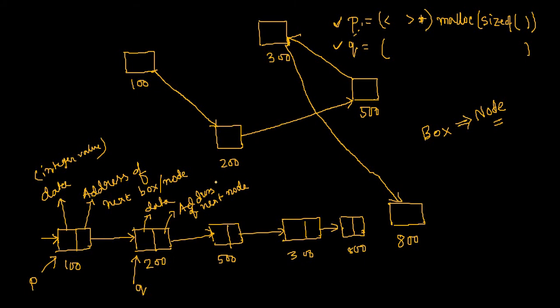Let me tell you some more important points regarding this linked list. Always remember, in a linked list, you cannot have the address of all these nodes at a time. You will have the address of the first node only.